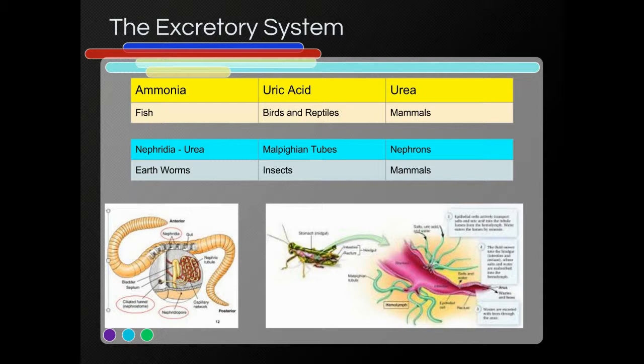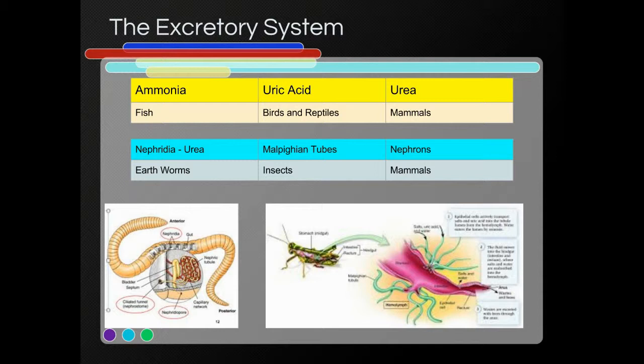So if you're an egg in a locked environment producing urea, urea is going to dissolve into all the fluids of the egg and could become toxic to the developing embryo, the developing bird. Uric acid precipitates out, it forms solids. It doesn't really dissolve into the fluid. So that's the reason why it's worth the extra energy to produce uric acid.